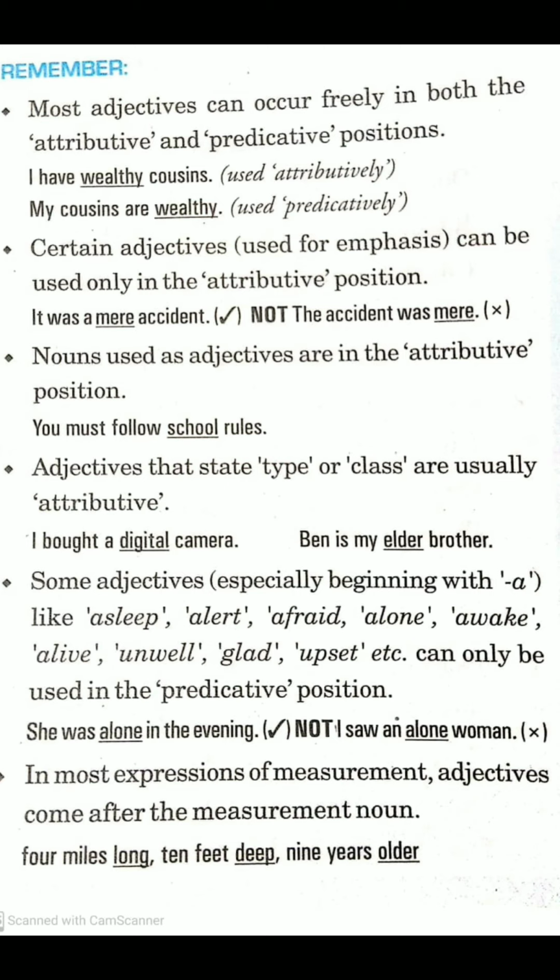In most expressions of measurement, adjectives come after the measurement noun. Like 4 miles long, 10 feet deep, 9 years older. In most expressions of measurement, the adjective always comes after the measurement noun. Miles is a measurement noun, so the adjective long comes after the 4 miles. 4 miles long. How long? 4 miles long. It comes after the measurement noun.